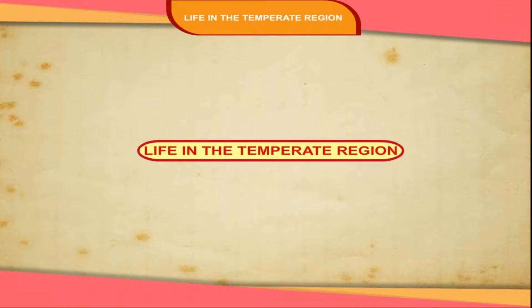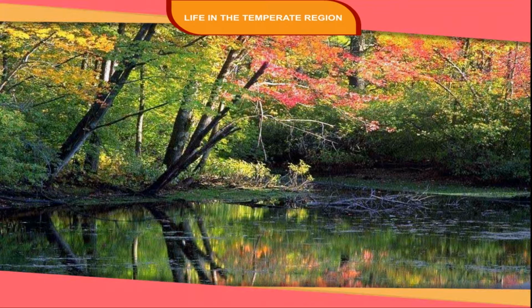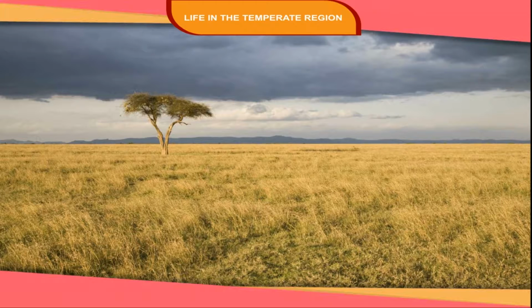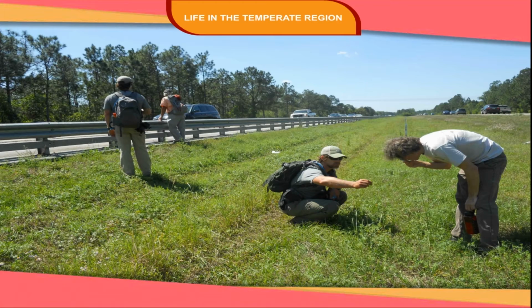Life in the temperate region. Temperate grasslands of the world are located roughly between 15° and 30° latitudes in both the hemispheres, in the interiors of the continent. These are regions of temperate grasslands. These grasslands provide good pastures. The fertile soil and flat land can also support a variety of crops.